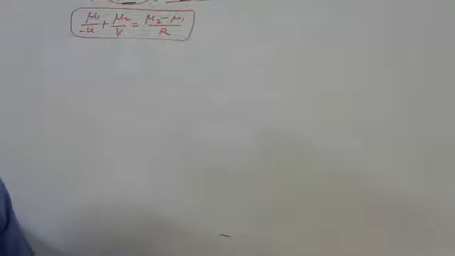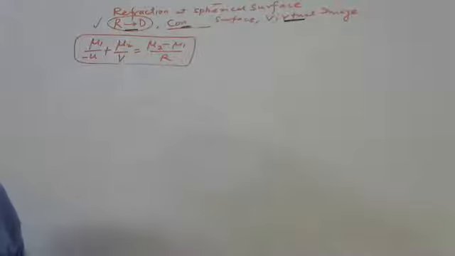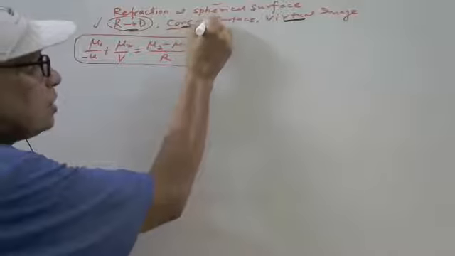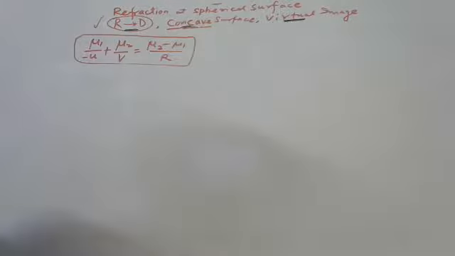So ray optics is very important here. Now we are taking the case rarer to denser and concave. Instead of convex, we are taking the concave surface. Here also we are getting the virtual image.